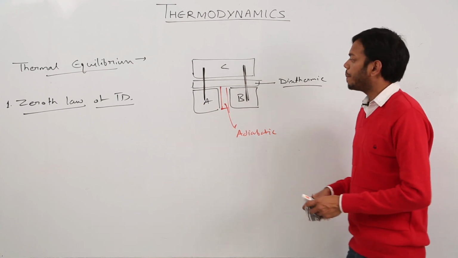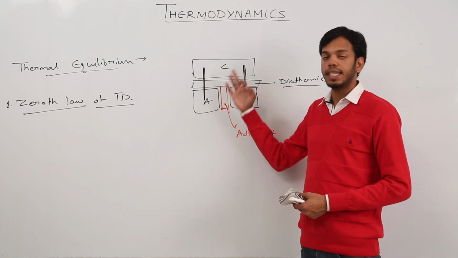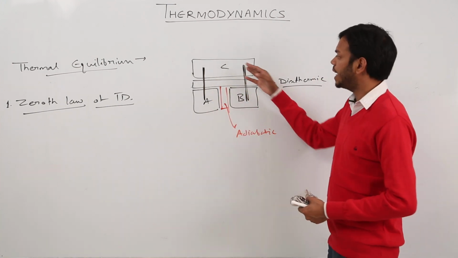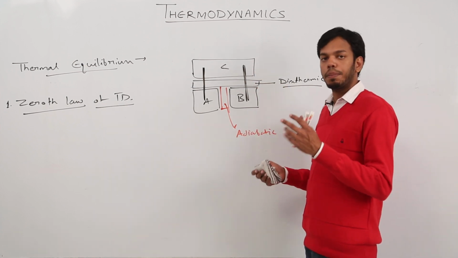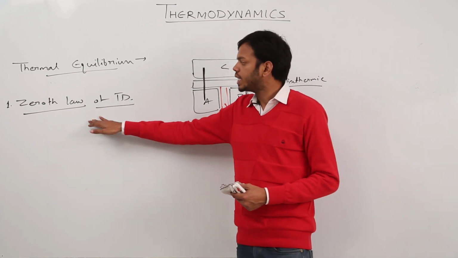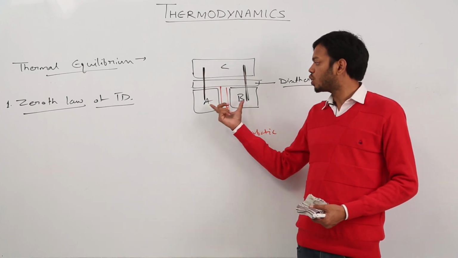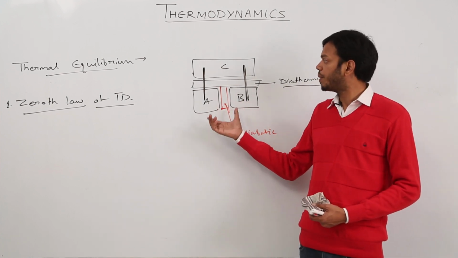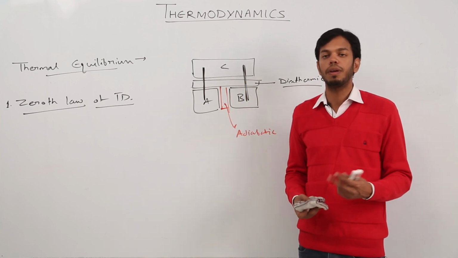That makes sense, because if A and C are in thermal equilibrium, that means the temperature of A and C is equal. Similarly, if C and B are also in thermal equilibrium, the temperature of B and C is also equal. That means the temperature of A and B is also the same. That is what the law states: if two systems are in thermal equilibrium with a third system, then these two systems are also in thermal equilibrium with each other.